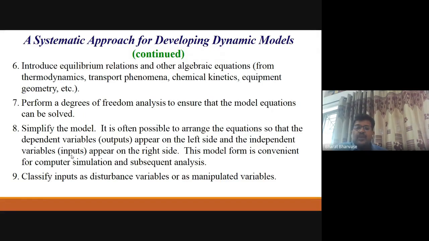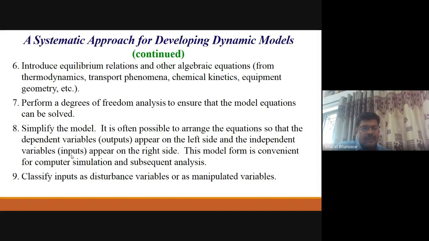So chemical kinetics, then stoichiometry, chemical reaction equilibrium criteria and related equations there. Then no doubt equipment geometry will also play a very important role, right? Once you complete this, that will create a better understanding of that particular process. And once you have that good understanding, then you can have a good mathematical model.